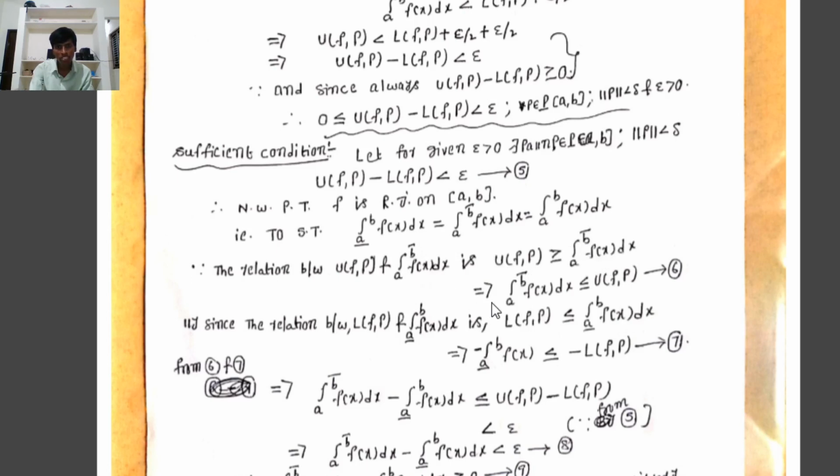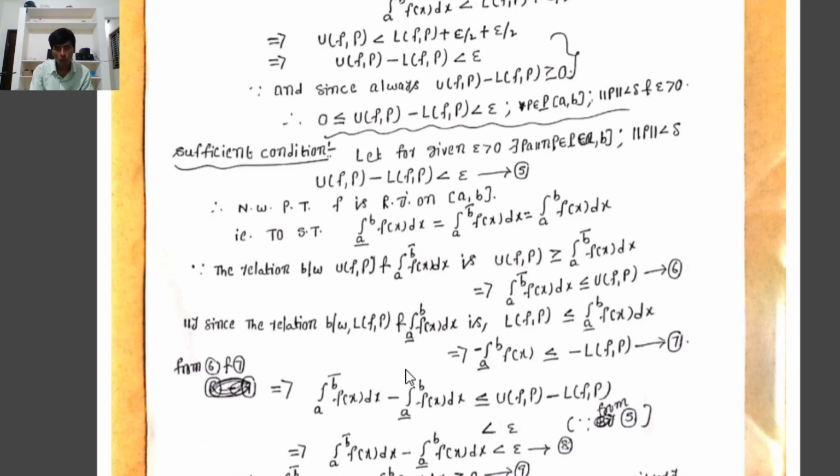That implies it can be written as the upper integral from a to b of f(x) dx is less than or equal to UFP. This is equation number 6. Similarly, we know the relation between the lower Riemann sum, LFP, and the lower Riemann integral, the integral from a bar to b of f(x) dx.